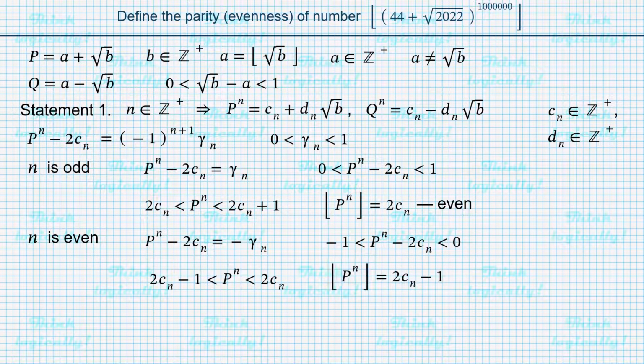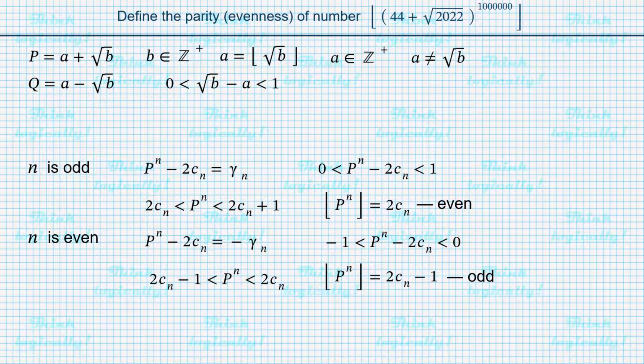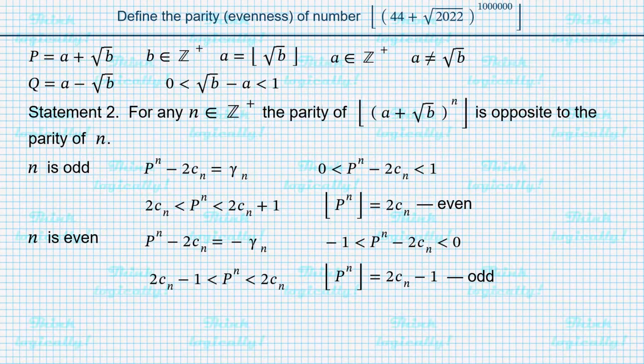and find out that this time the integral part of p to the power of n is 2 times c sub n minus 1, and such a number is odd. We see that the integral part of p to the power of n always has a parity opposite to the parity of n. Given that p is a plus square root of b, we can write statement 2. For any positive integer n, the parity of the integral part of a plus square root of b to the power of n is opposite to the parity of n.